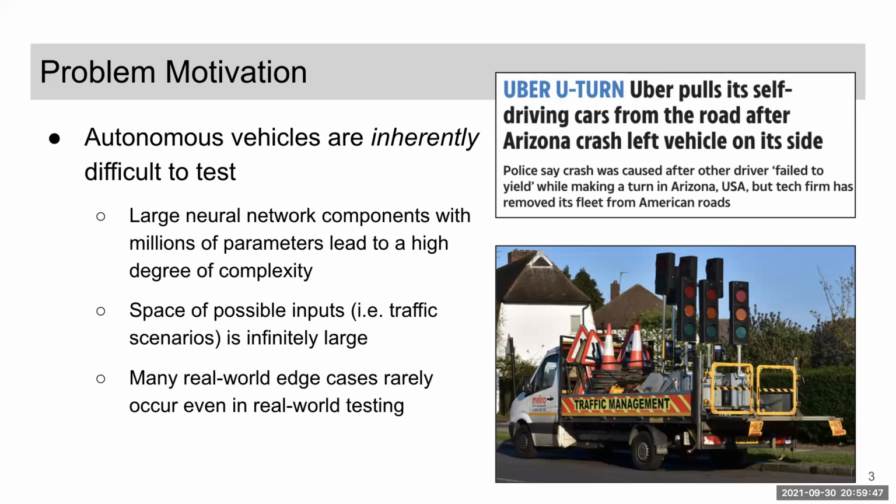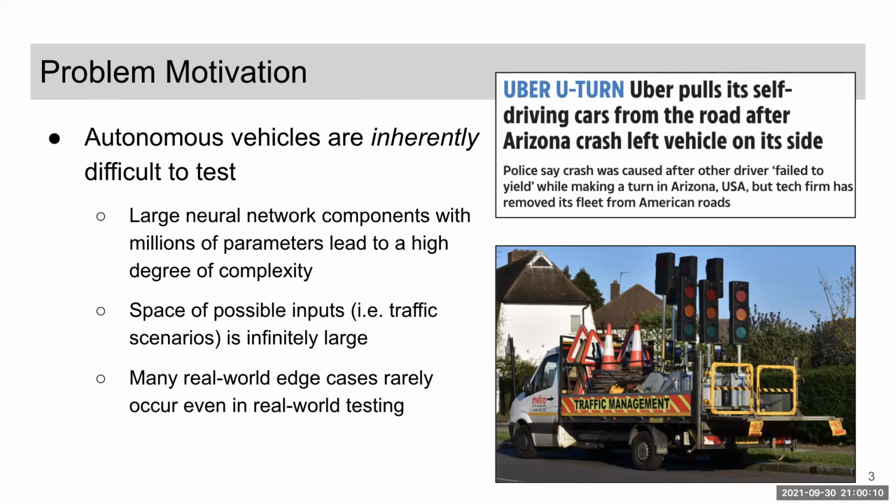Unlike more traditional software systems, AVs have some specific challenges to testing. First off, neural network components contain possibly millions of parameters, making it impractically complex to reason about them. Furthermore, there are an infinite number of possible scenarios that an AV might encounter, which makes it difficult to ever confidently assert that a system is sufficiently well tested.